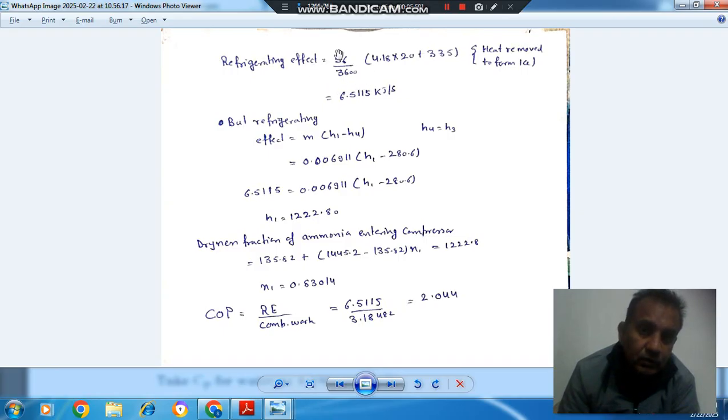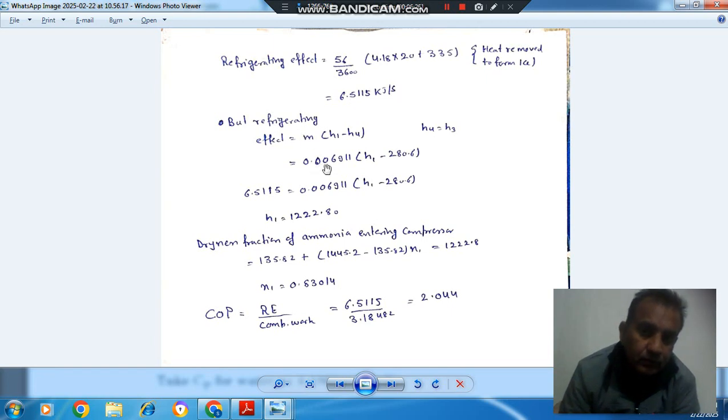As 56 kilogram of ice is formed in 1 hour, in 1 second it is 56 by 3600, and water is available at 20 degrees Celsius, so this is sensible heat, and latent heat is given as 335. That is the latent heat removed, so that is the total heat removed, or we can say the refrigerating effect, that is 6.5115 kilojoule per second, and it is removed by the refrigerant.